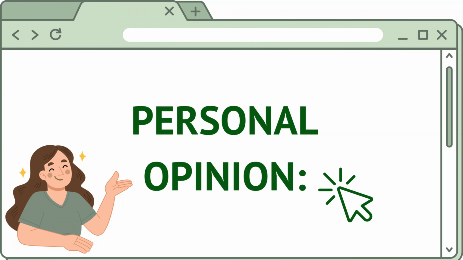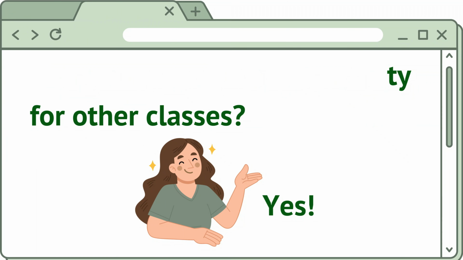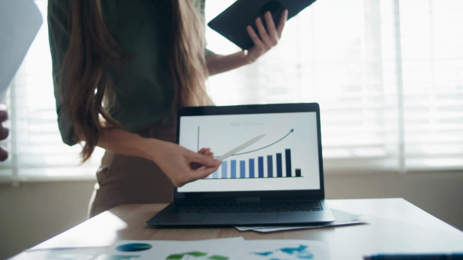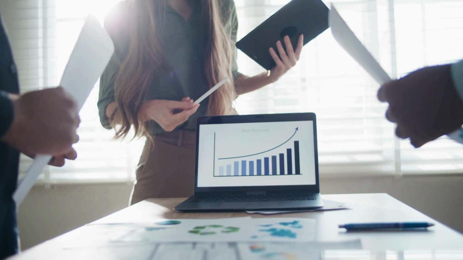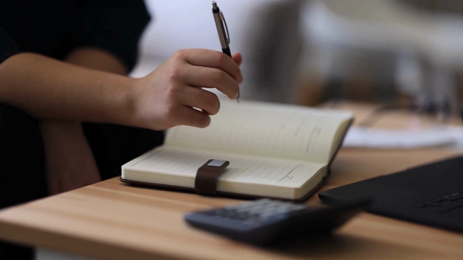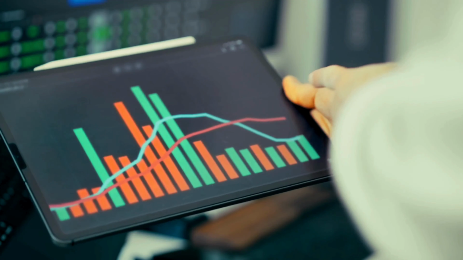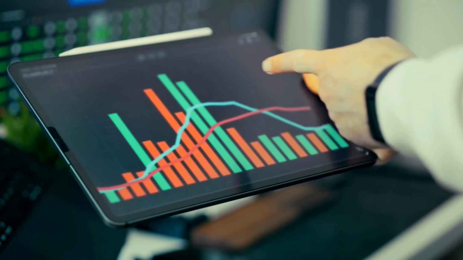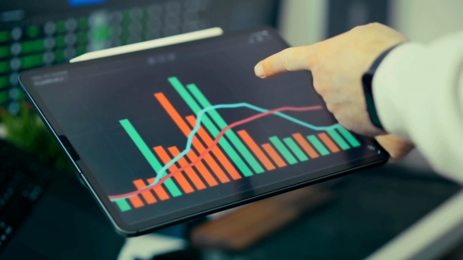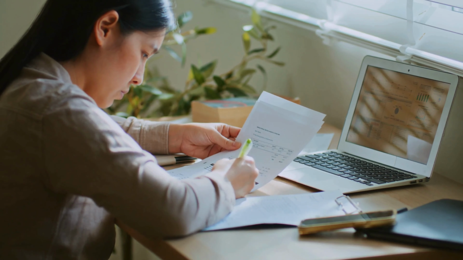Personal opinion. Can you reproduce this activity for other classes? Yes. This activity can be applied through other subjects. For example, in finance class, students could use AI to generate a data set of company financial statements over 5 years and calculate financial index numbers. The key benefit is that AI helps simulate real-world data sets, while students still perform the analysis and interpretation themselves